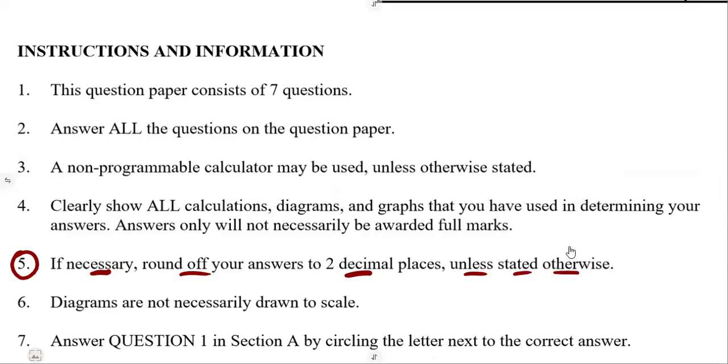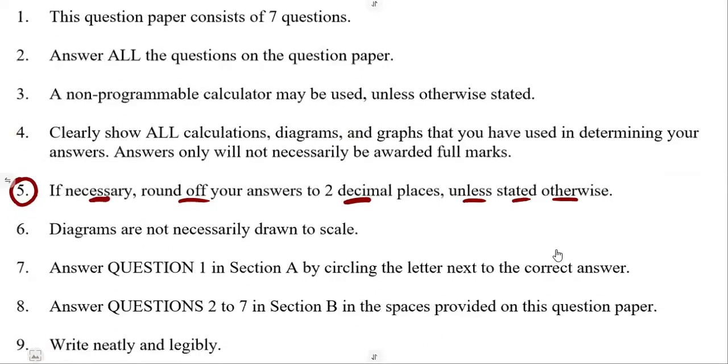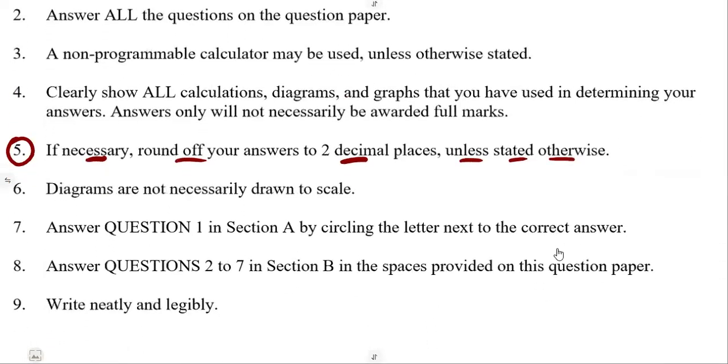So we are going to see that in our answering of the questions that we are given, so that we can see where it is necessary, and wherever it is stated something else, use what is stated there unless stated otherwise. So that is what we have.